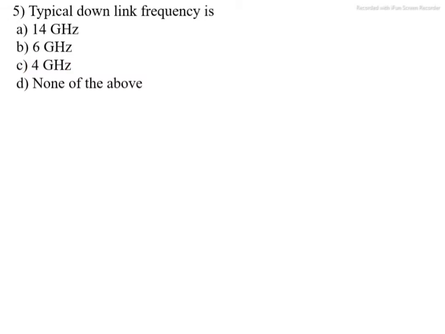Typical downlink frequency is option A, 14 gigahertz. Option B, 6 gigahertz. Option C, 4 gigahertz. And option D, none of these. The correct option is C. The typical downlink frequency in satellite is 4 gigahertz. There are two frequencies of satellite communication: uplink frequency and downlink frequency. Uplink frequency is always greater than the downlink frequency. Uplink frequency is 6 gigahertz and downlink frequency is 4 gigahertz. The correct option is C.